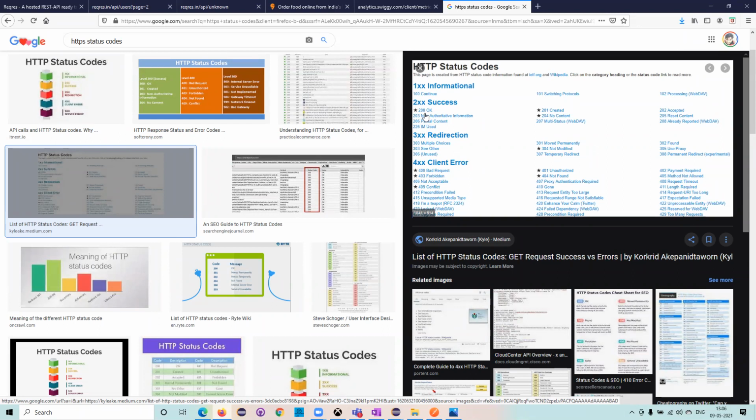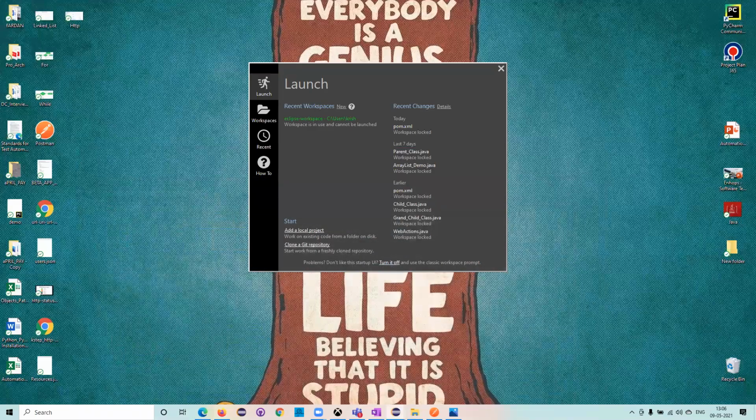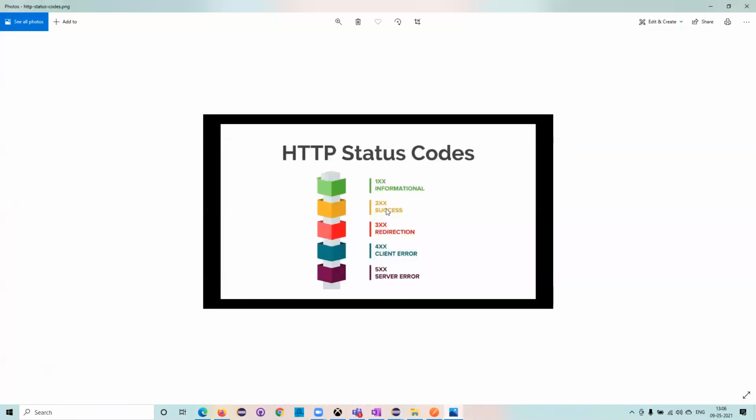So 200 means okay, and 201 created means some record has been inserted. That's created, right? The sign up, for example, a user newly joined, so that is created, and that is called 201. So 200 is a success. Successfully we are able to access the data. Whenever you see the 200, then it is successful.